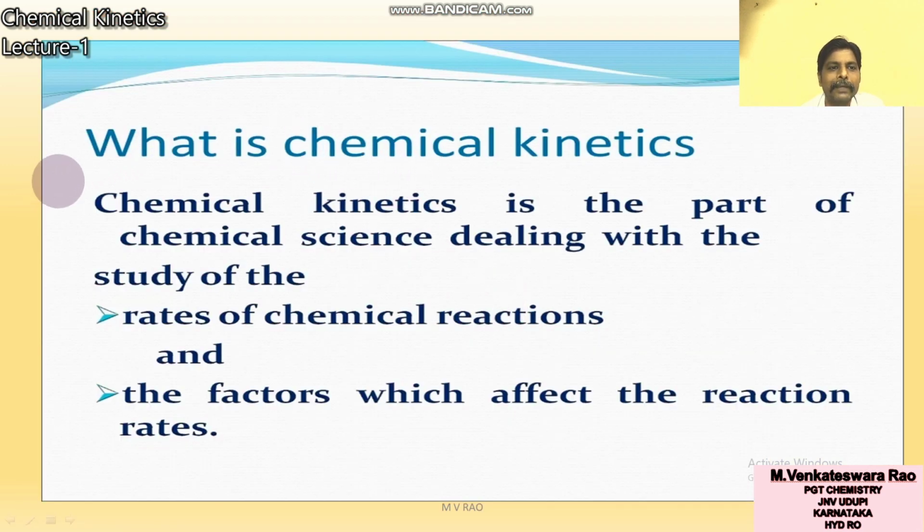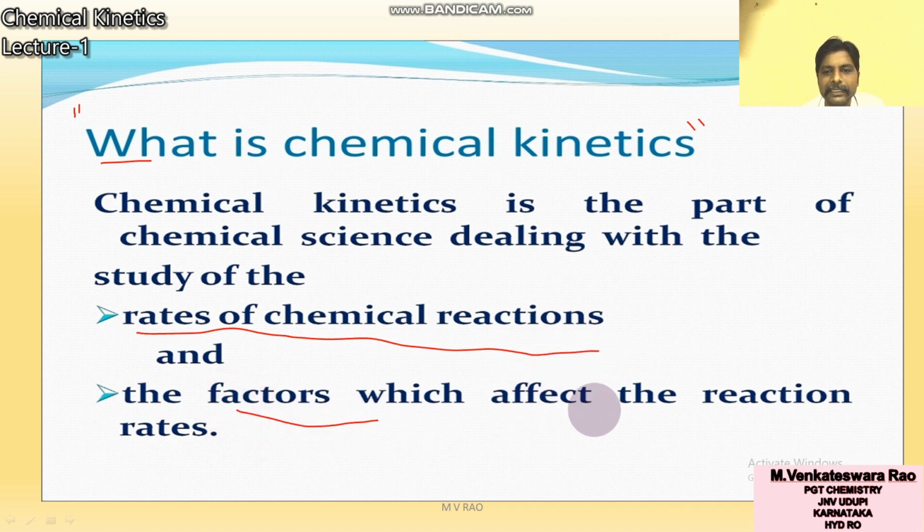So what is chemical kinetics? As a definition, this is a question. Chemical kinetics is the part of chemical science dealing with the study of the rate of chemical reactions and the factors which affect the rate of reactions. It is applicable for both chemical reactions and biochemical reactions.